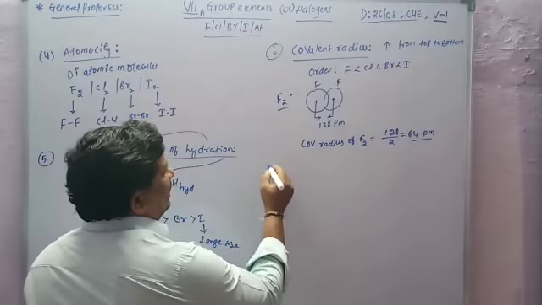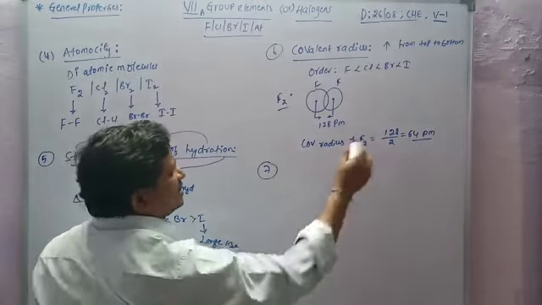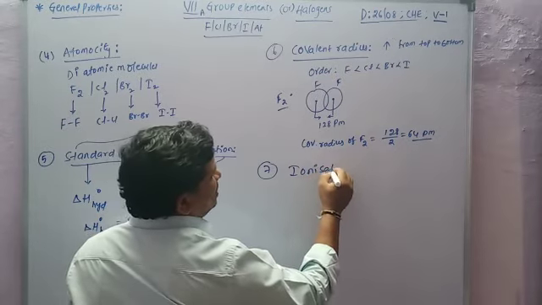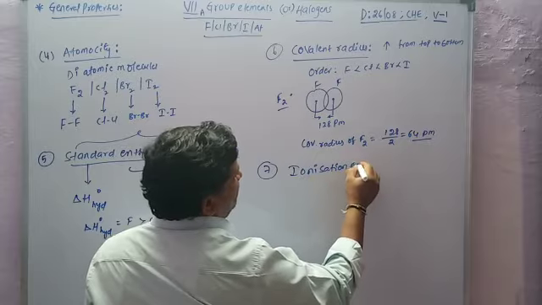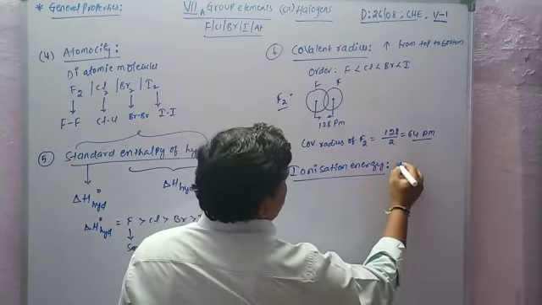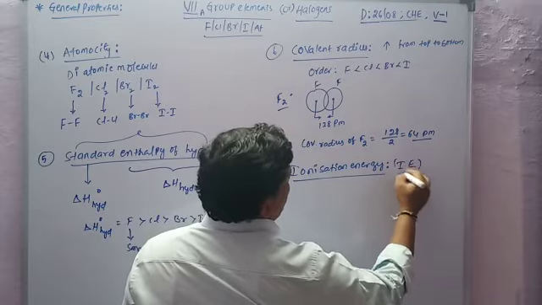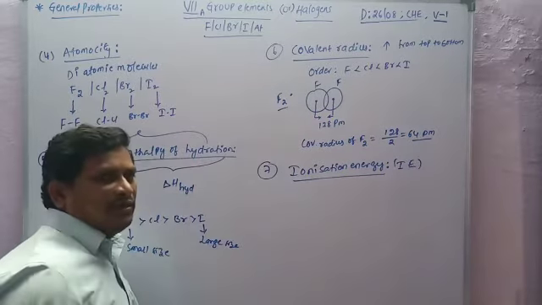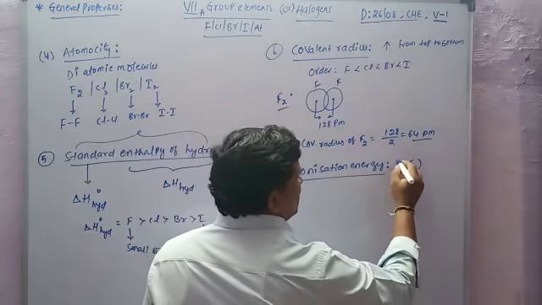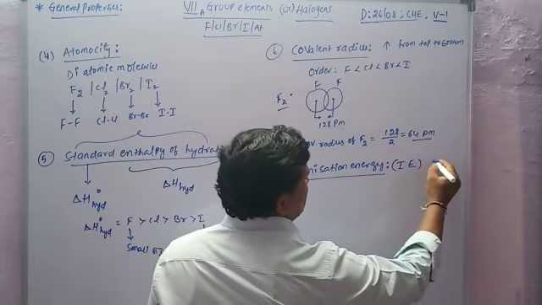So now the next one is ionization energy, that is IE. What happens from top to bottom in a group? It decreases. Because from top to bottom, what happens to size?